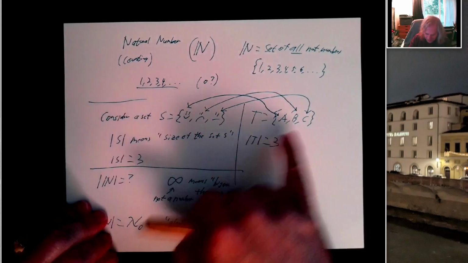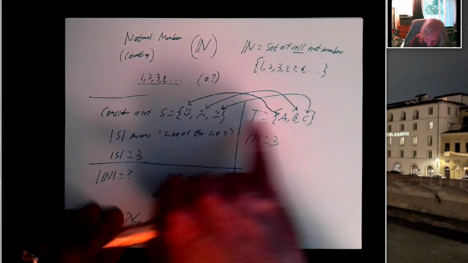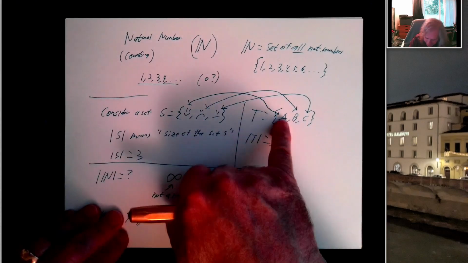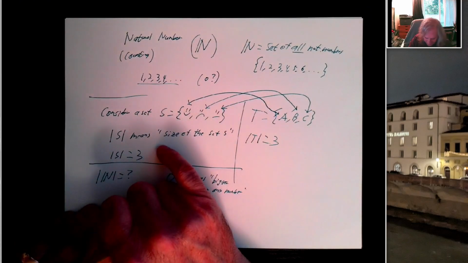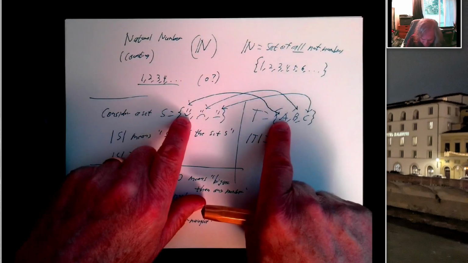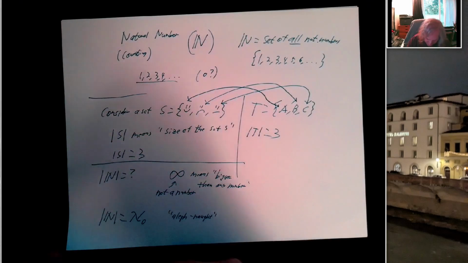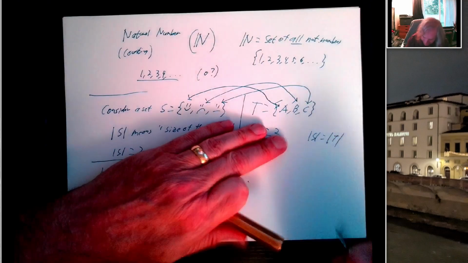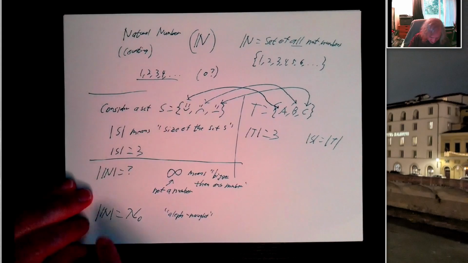We can say the happy face goes with A, the sad face goes with B, the neutral face goes with C. And every element of S goes to something in T, and every element in T goes to something in S. And it's one-to-one. We don't have two things going to A, we don't have two things going to the sad face, and so on. Since we can map each thing here to one thing here and vice versa, that tells us these two sets have the same size. And so even without knowing what the size of S and T are, we could say they have the same size. So this gives us the possibility of seeing things that have the same size as the set of naturals.